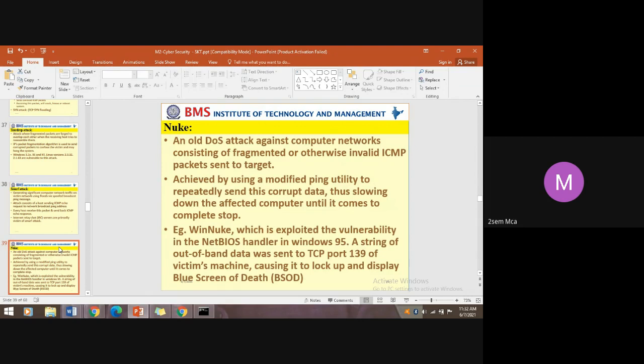One more type of DOS attack is the nuke attack. It's an old DOS attack against computer networks consisting of fragmented or otherwise invalid ICMP packets sent to the target. Invalid means what? Invalid ICMP packet, what does it mean? Invalid ICMP packets.